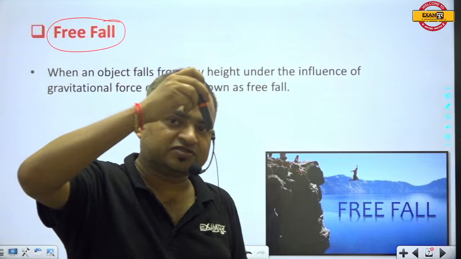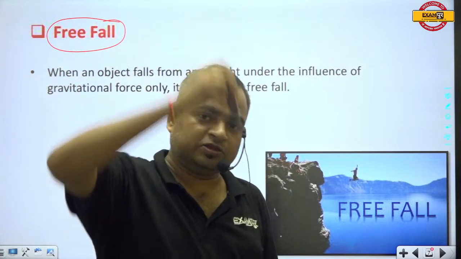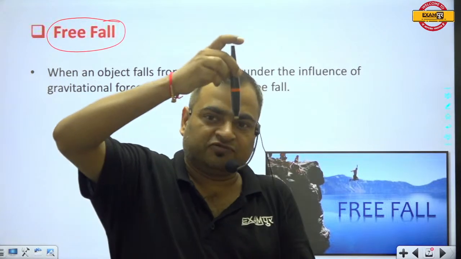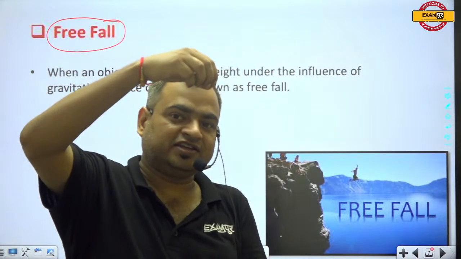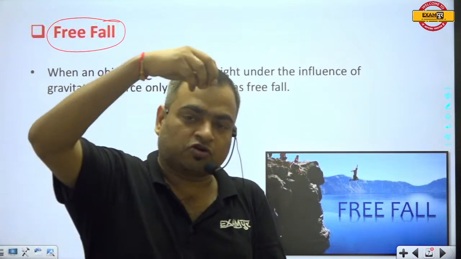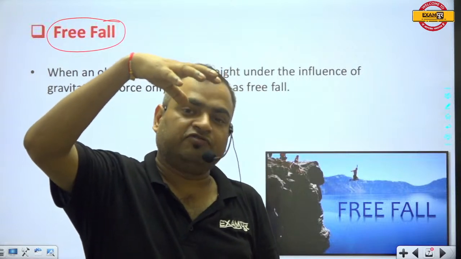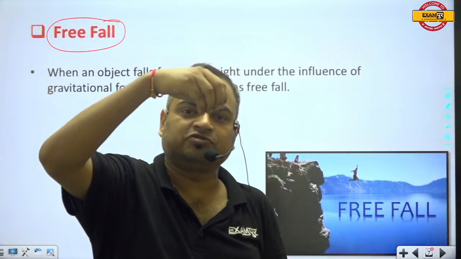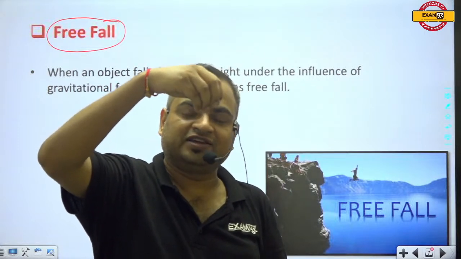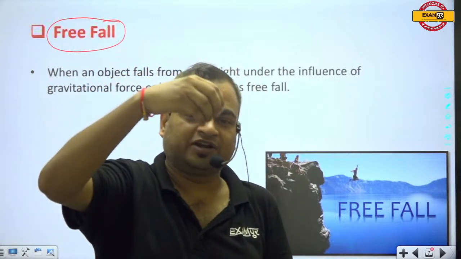One is we force it to go like this, we throw it like this. The other is we just drop it like this. When we drop anything, it means you are not throwing it towards the earth. When you don't give any initial velocity towards the earth, it is known as free fall. You will just drop that body.